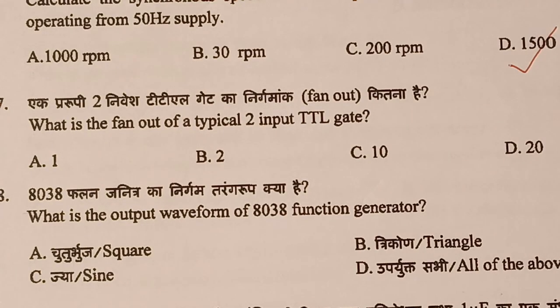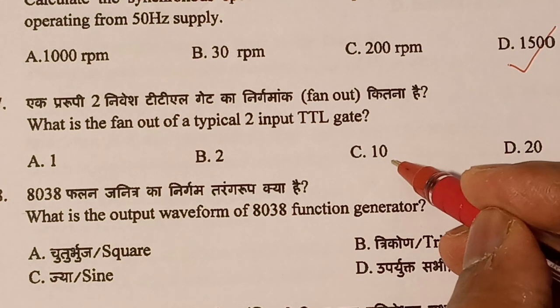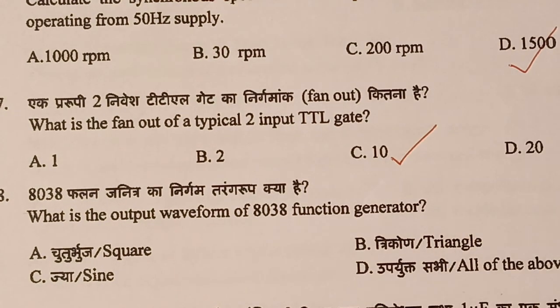Question number 77. What is the fan out of a typical 2-input TTL gate? This is a direct question. Fan out means how many inputs can be driven from a single output of a TTL gate. Option A 1, option B 2, option C 10, option D 20. The answer is option C. The fan out of a TTL gate is 10.